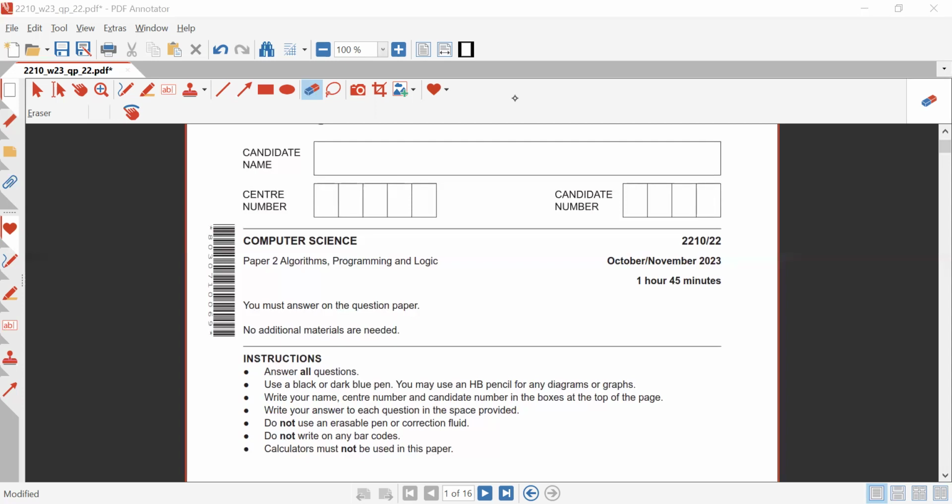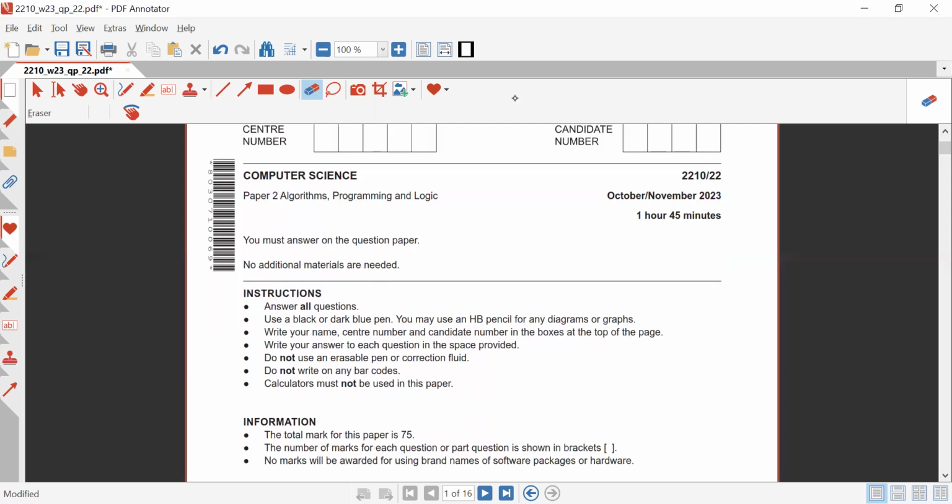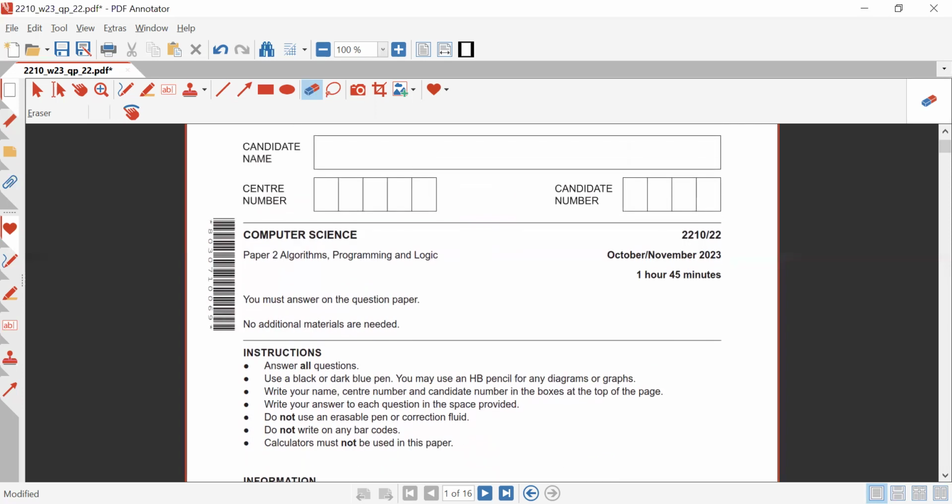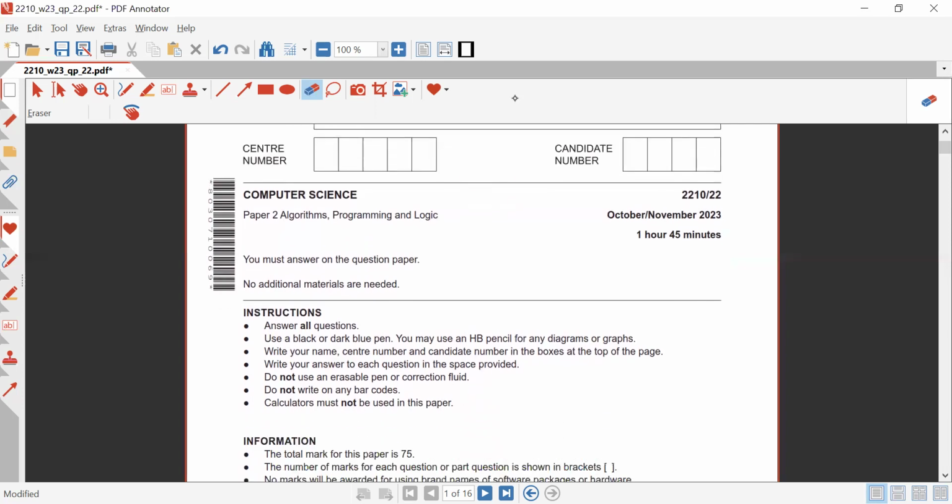Okay, now going towards the instructions. So what are the instructions? Again, the instructions are somewhat similar to your P1. Answer all the questions, use black or blue pen. You may use an HB pencil for any diagram or graphs. Write your name, center number, and candidate number in the boxes at the top of the pages, in the space provided over here. You are not allowed to use any sort of erasable pen or correction fluid. You are not allowed to write anything on the barcode right over here.